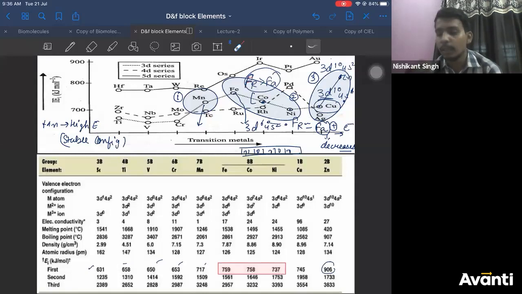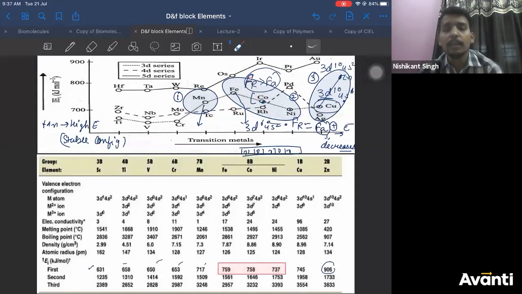That's why you can observe from manganese to iron, the jump is not that much as it was from chromium to manganese. 717, 759. The jump is not that much. So now if this is 650 through 770, then this should be from 770 to 790 or 800. But the decrease here from 800 to 759 is due to electron-electron repulsion only. Correct? Is that clear, everyone?